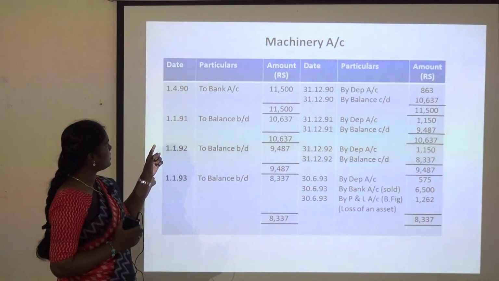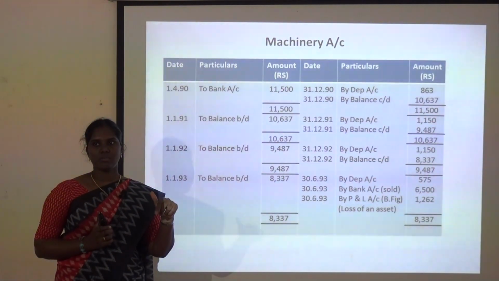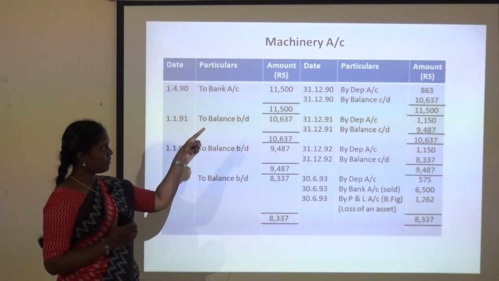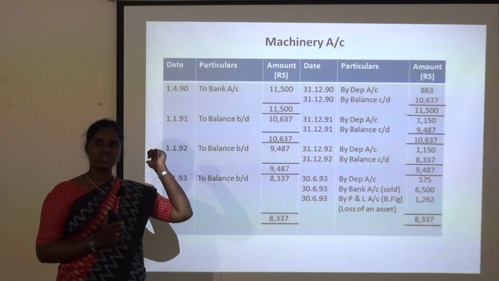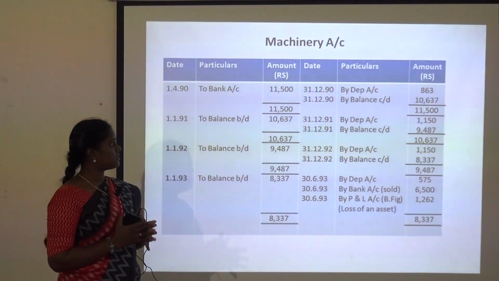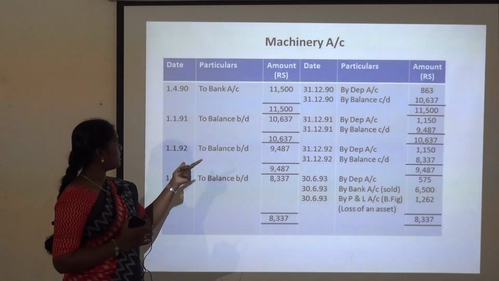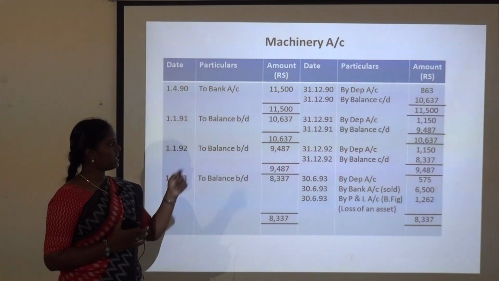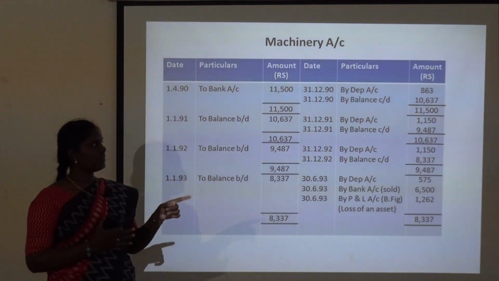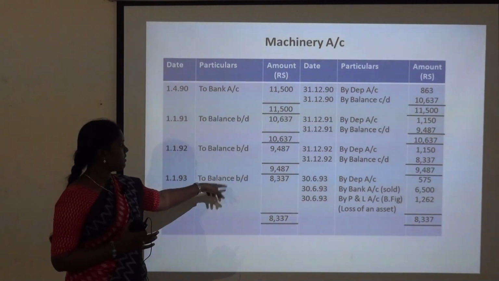In the ledger, first is the debit side. Whenever you are purchasing an asset, the asset account is debited to bank. So to bank 11,500 on 1st April 90, and the first year depreciation 863, which is there in the working notes, and then the balance carried on for the first year is 10,063. Then transfer it to the next year, which becomes the balance brought down for the second year, 10,063, and then the second year depreciation, which is again 1,150, applied on 11,500. Then comes the third year, and then comes the last year.